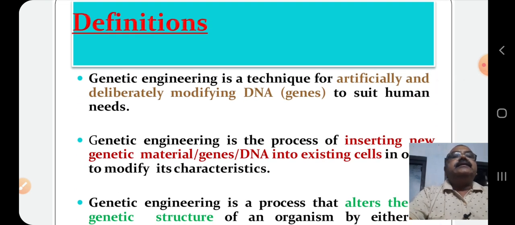Genetic engineering is a technique for artificially and deliberately modifying DNA to suit human needs. That means, as per our needs, we can deliberately modify the DNA of an organism to produce the products as per our requirements.